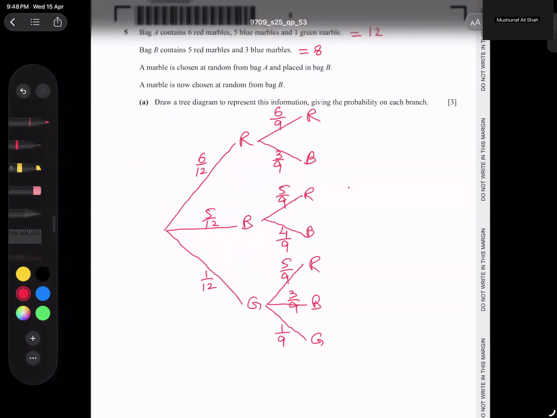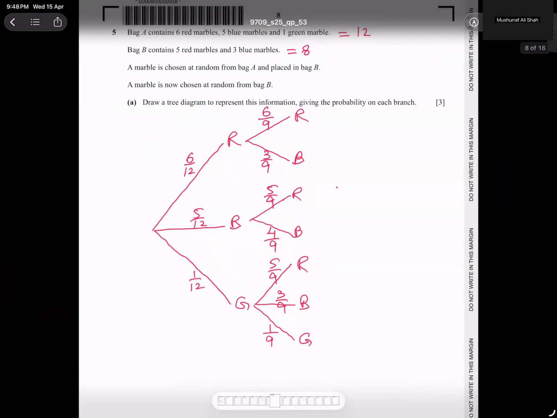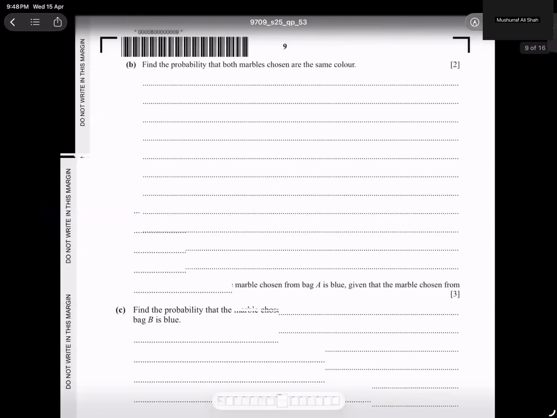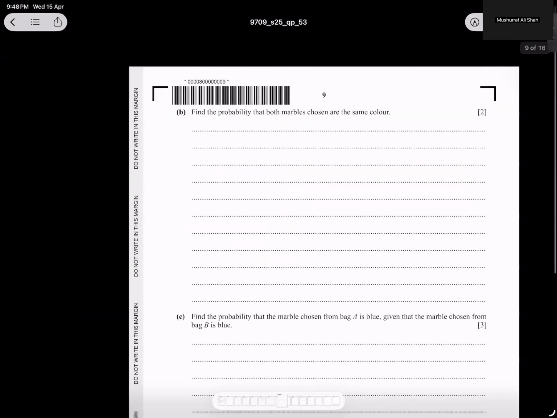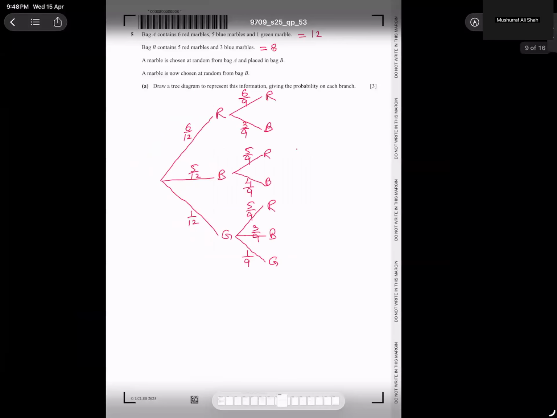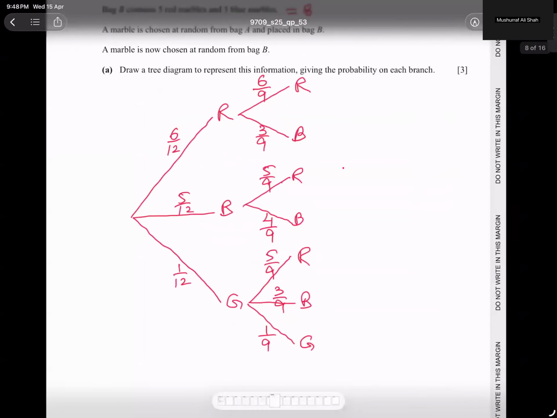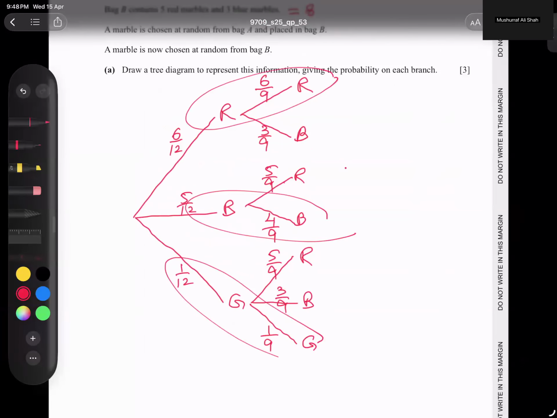This is done, and let's talk about the second part. The second part asks, find the probability that both marbles chosen are the same color. Same color means red, red, and blue, blue, and green, green as well. So we have three possibilities.